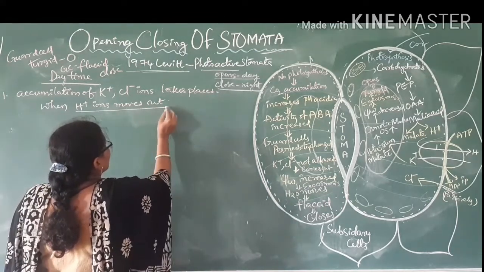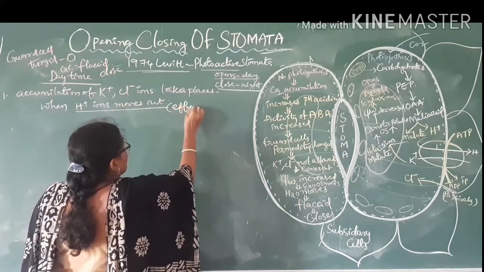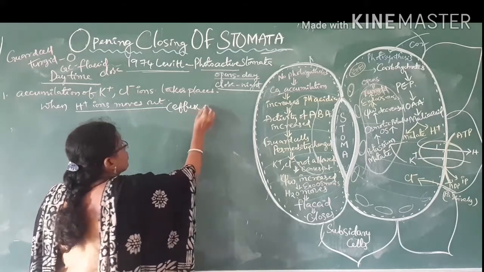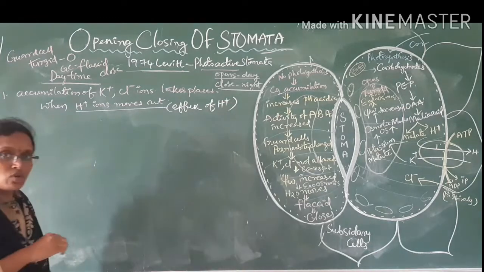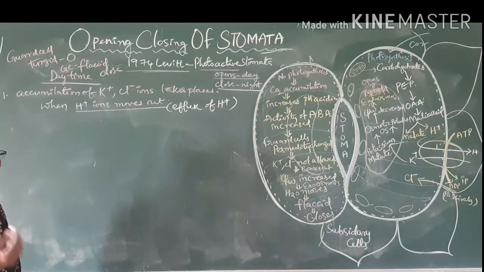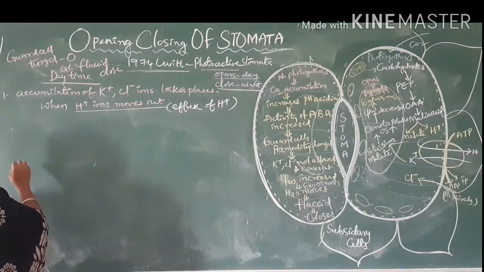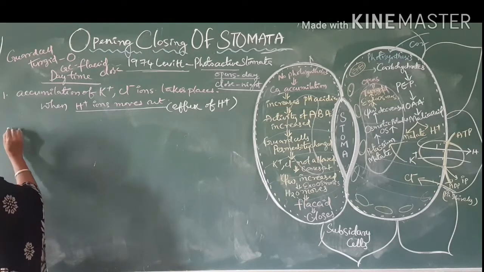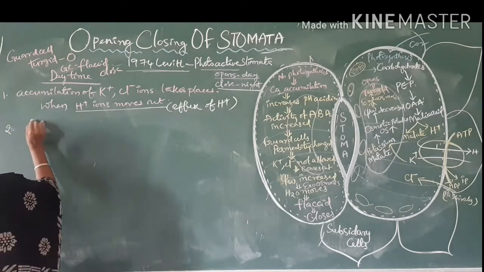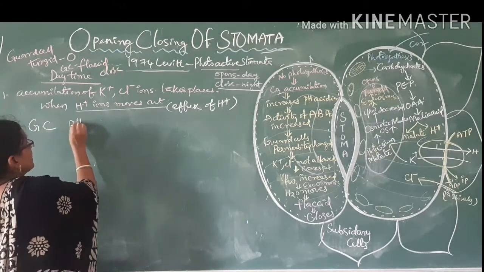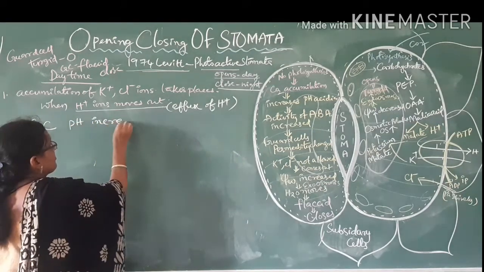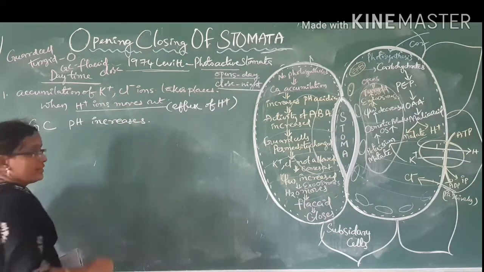When H plus ions are going outside, this is called efflux of protons, and influx of potassium and chlorine ions. So it makes the guard cell pH increase.